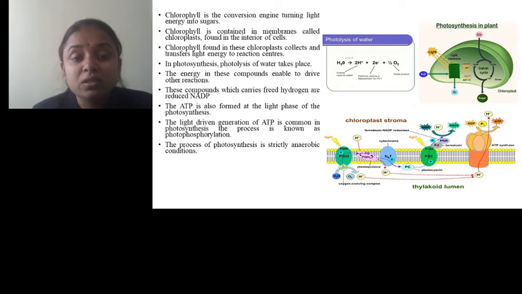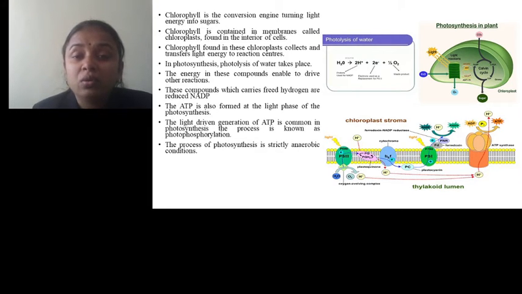In photosynthesis, photolysis of water takes place. The process begins with the absorption of light, and as soon as absorption of light takes place, it leads to the photolysis of water, and as a result 2 electrons and 1 oxygen molecule are evolved.